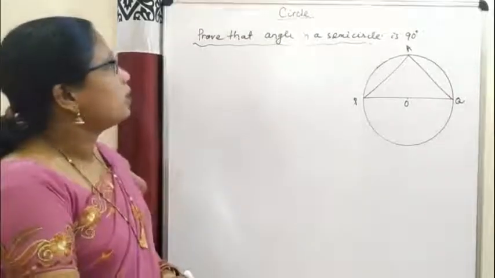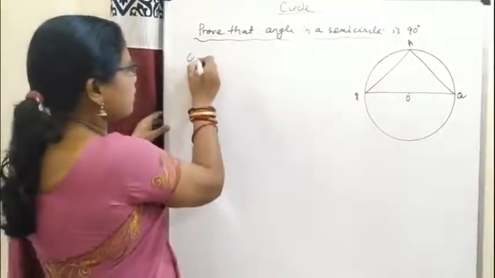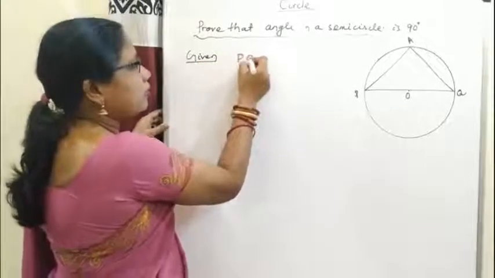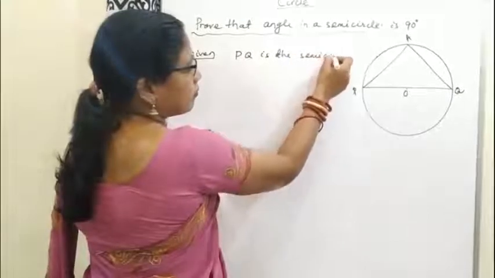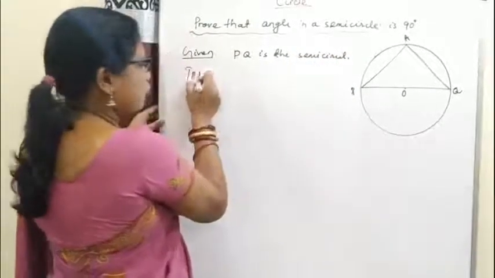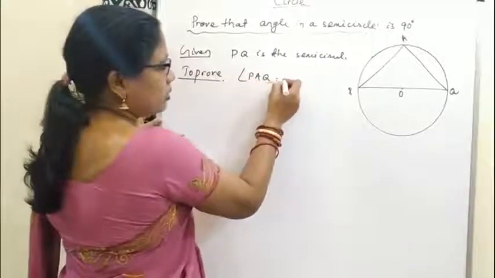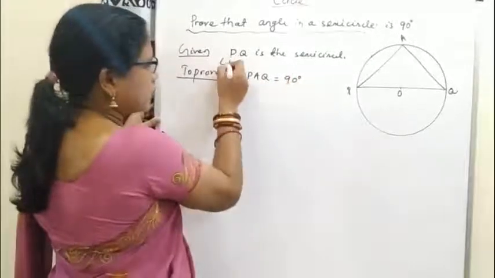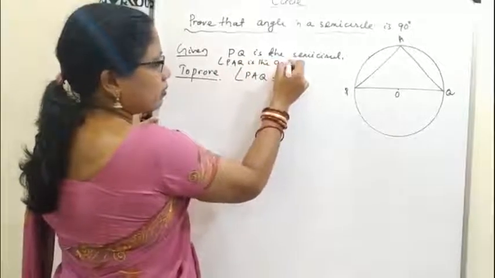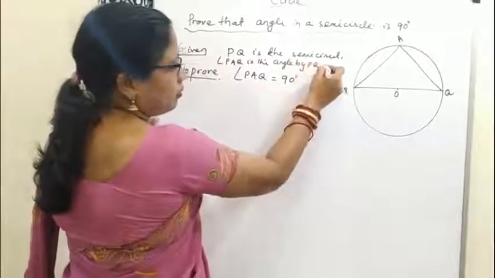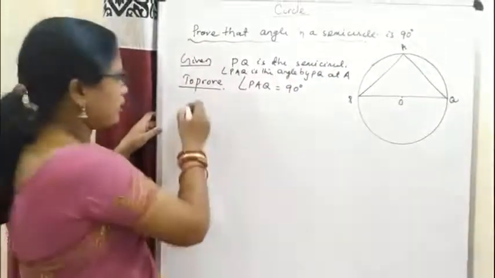Important statement is there. Prove that angle in a semicircle is 90 degrees. So here it is given that PQ is the semicircle, and angle PAQ is the angle made by PQ at A. To prove angle PAQ is 90 degrees.